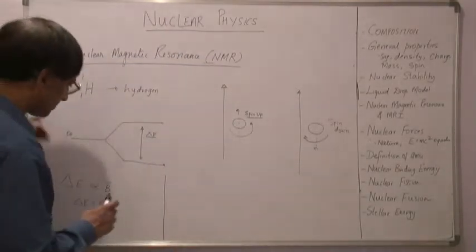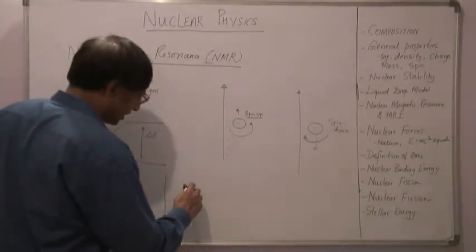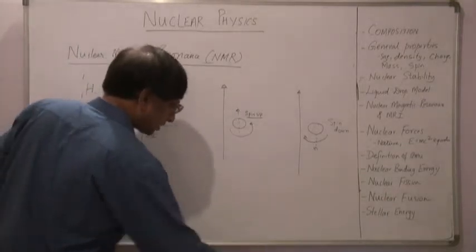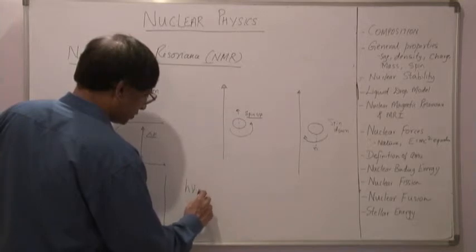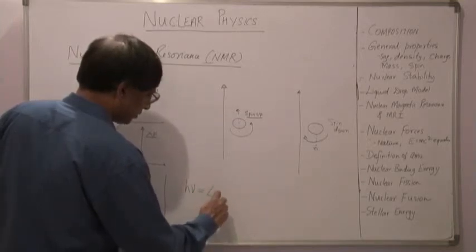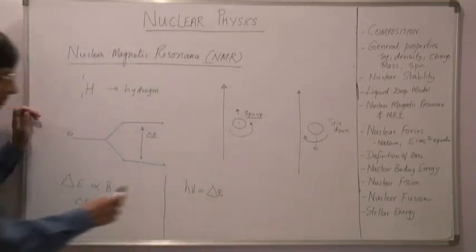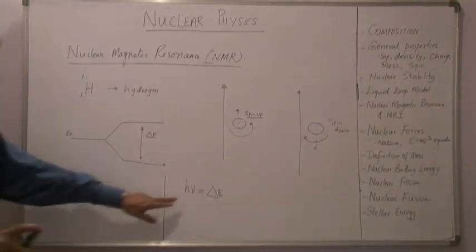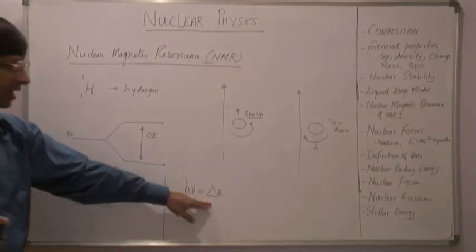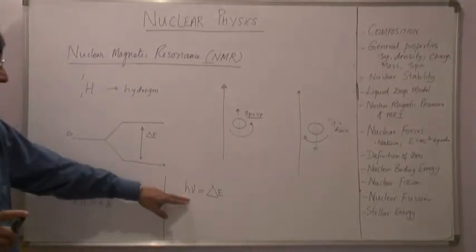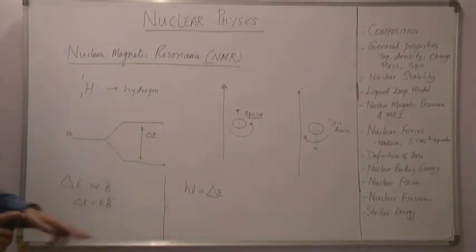So let me write down what happens in this case. When I supply an energy corresponding to hν, that hν should be equivalent to ΔE. So I supply an energy of frequency ν, then from Einstein's equation hν is energy, so hν is equal to ΔE.